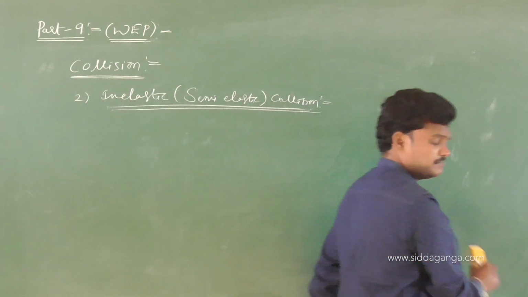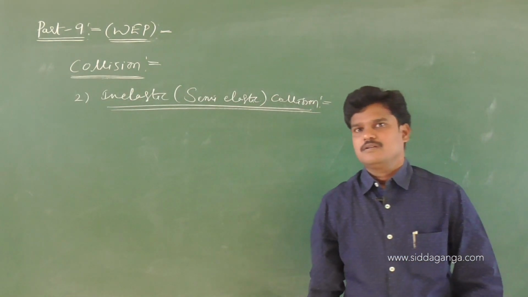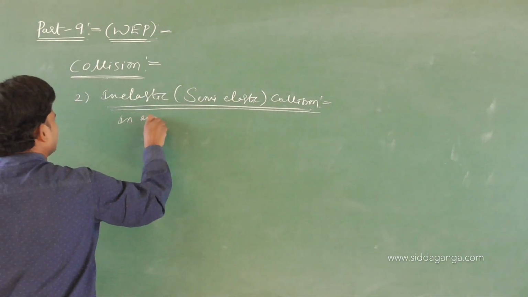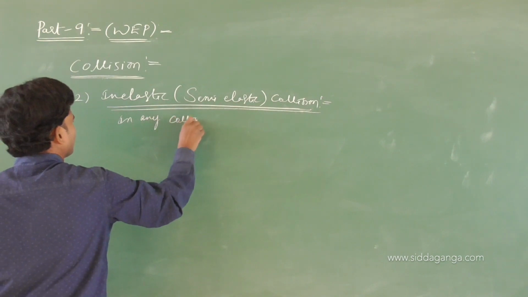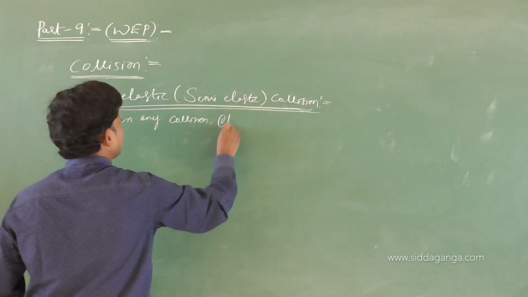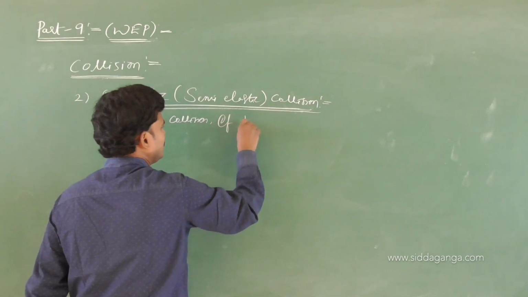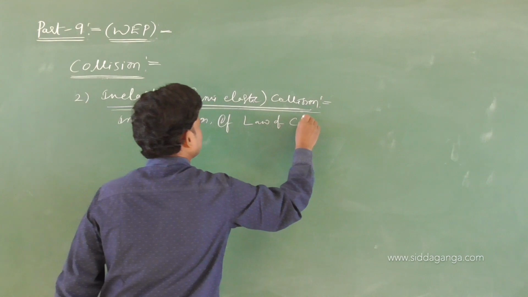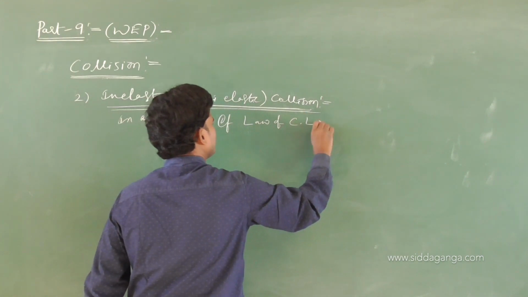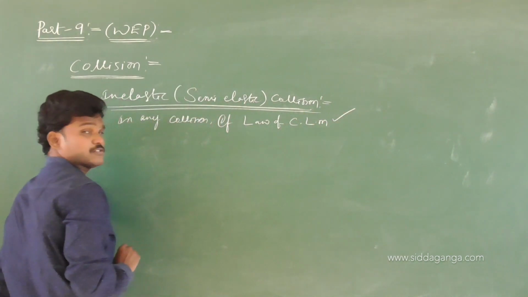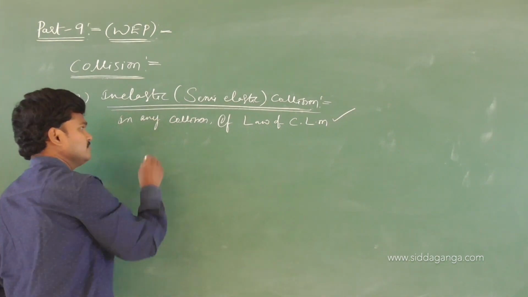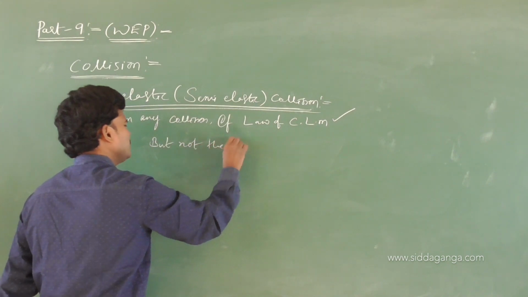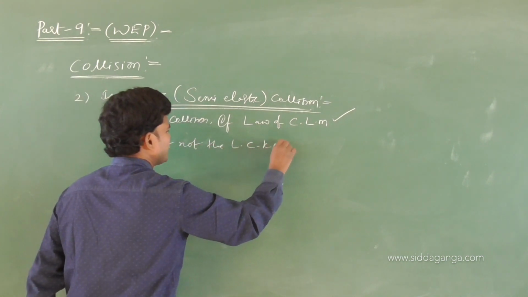See the definition. In any type of collision, if the law of conservation of linear momentum remains constant, valid, but not the law of conservation of kinetic energy.